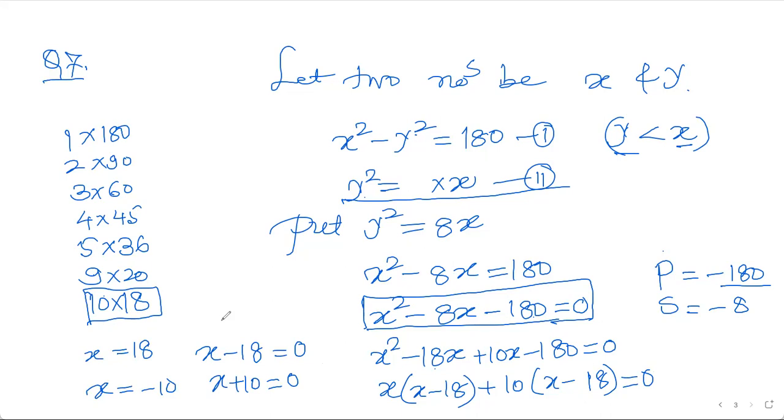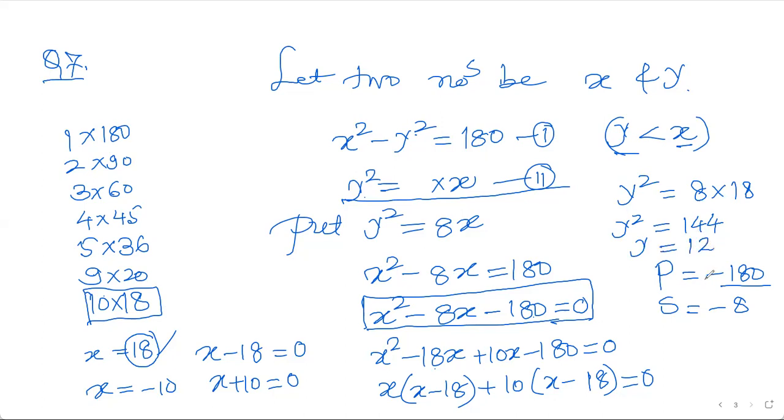They are squares of two numbers, so the numbers can be negative and positive both, but the squares should be positive. So 18 is one of the numbers. If I take 18 as x, y square is equal to 8 into x, 8 into 18, so y square equals 144. So y equals, if I take the positive root only, 12.